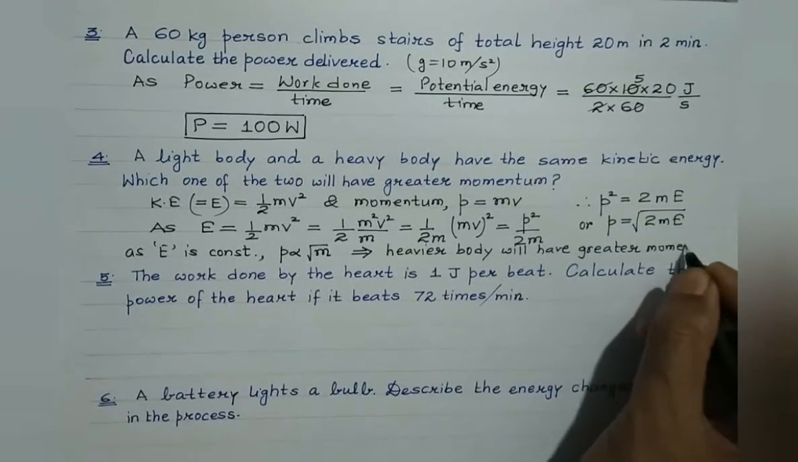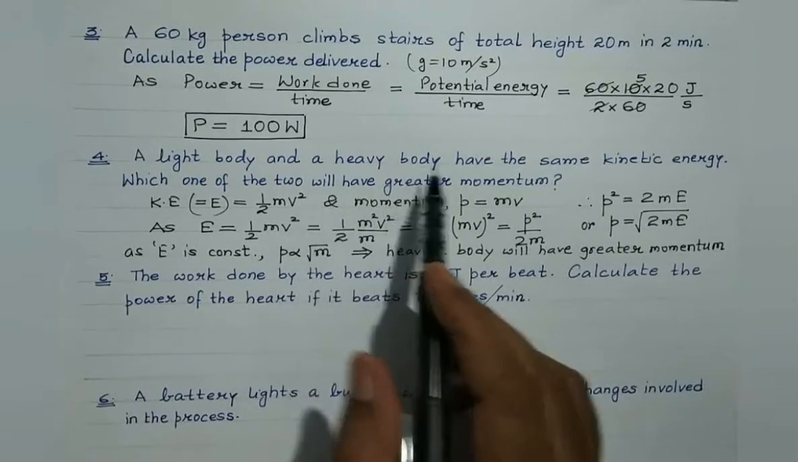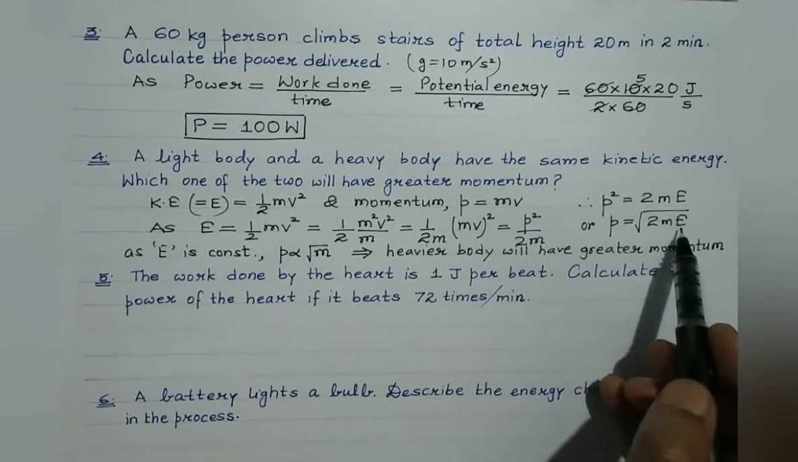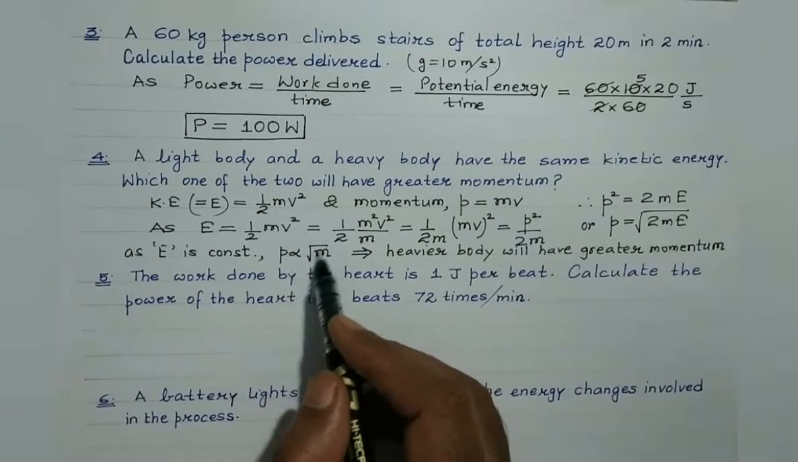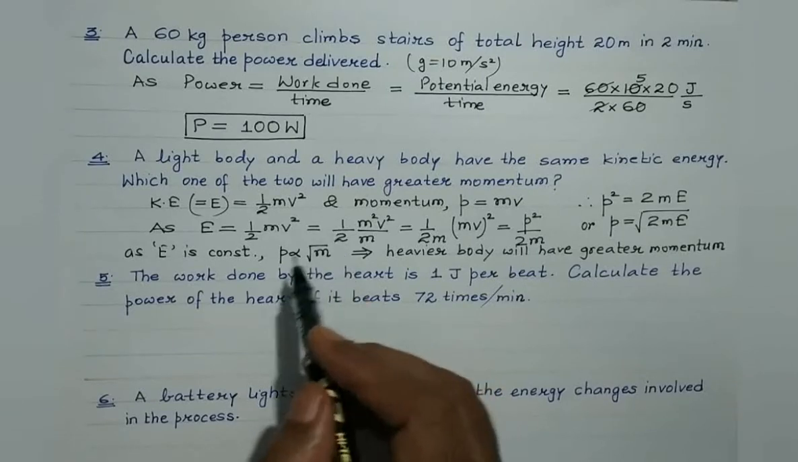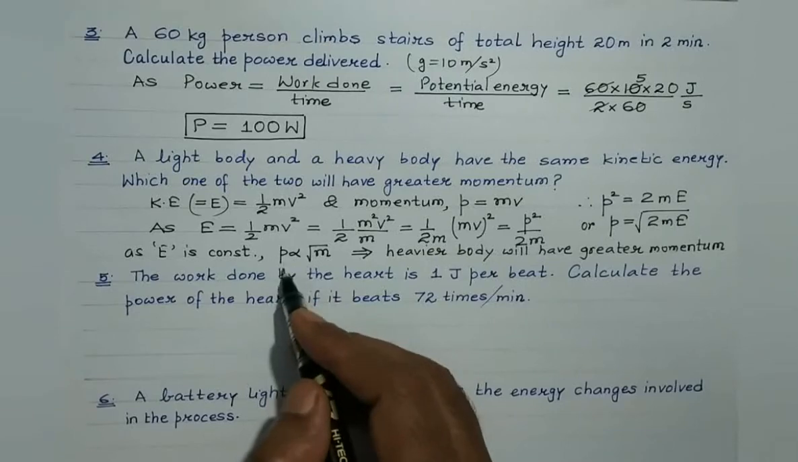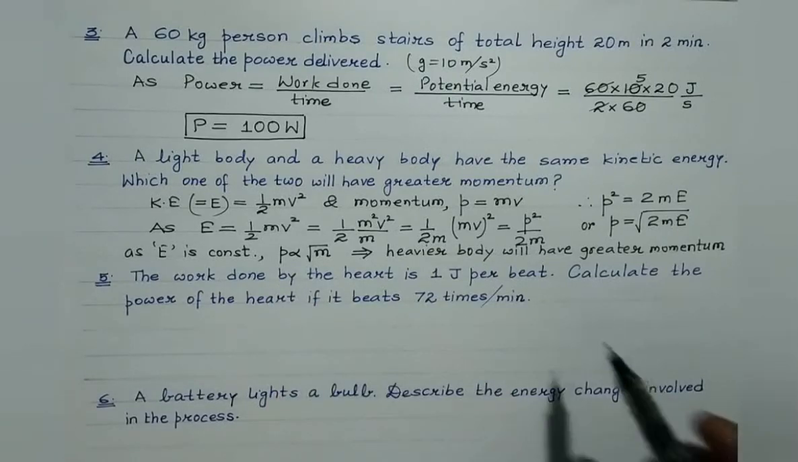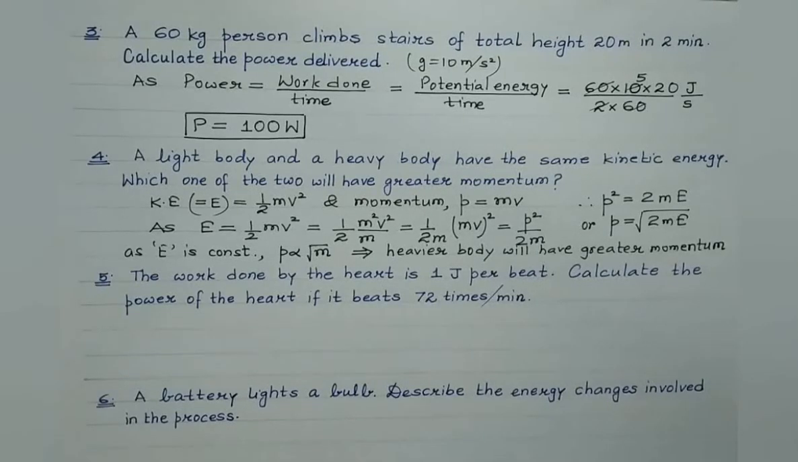So what we have concluded is, if two different bodies possess the same kinetic energy, then the momentum of a body is directly proportional to the square root of its mass. So, greater the mass, more will be its momentum. Smaller the mass, lighter the body, lesser will be its momentum, right? So in this case, the heavier body will have greater momentum.